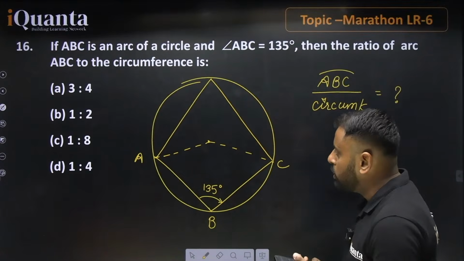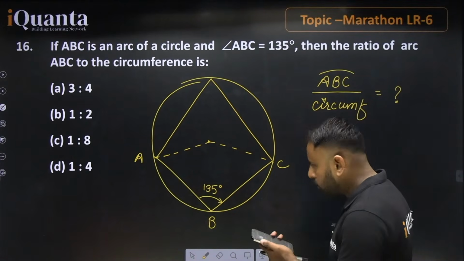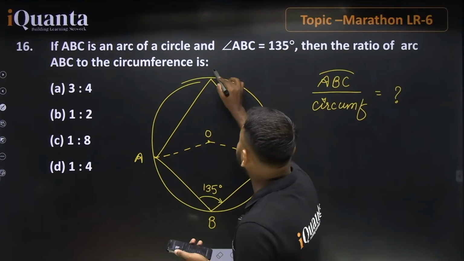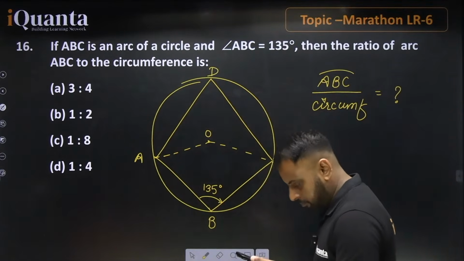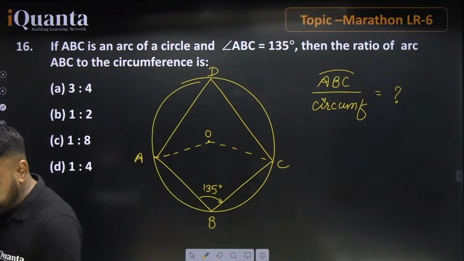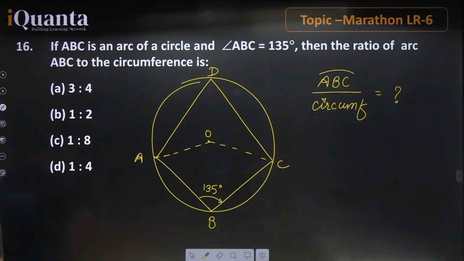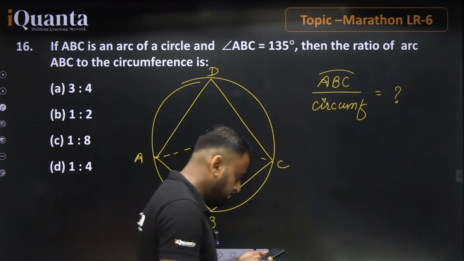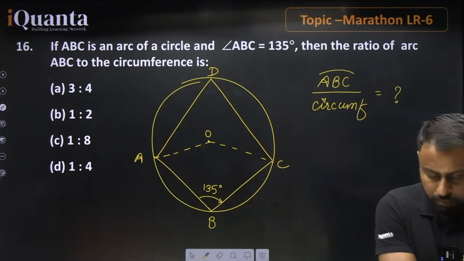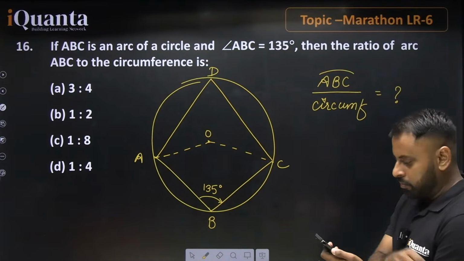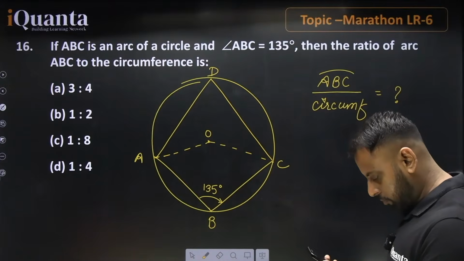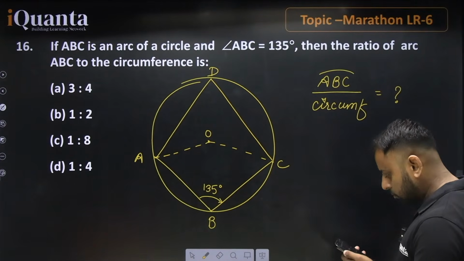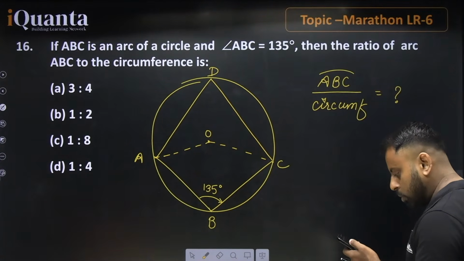I am waiting for the response, which option is correct. This is the center, and say this is the point D, right? Anybody, just let me know.